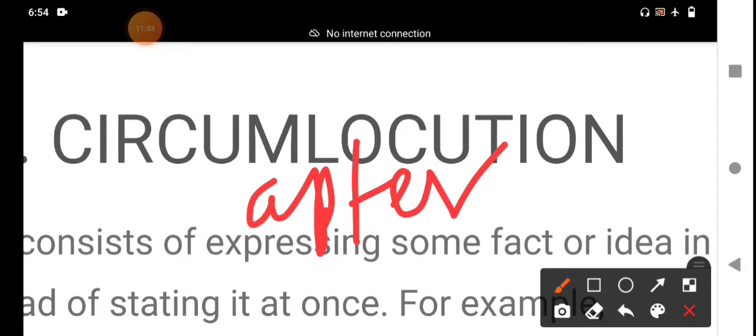A number of words have been used, the use of an unnecessarily large number of words to express an idea. It is an indirect way or roundabout language.